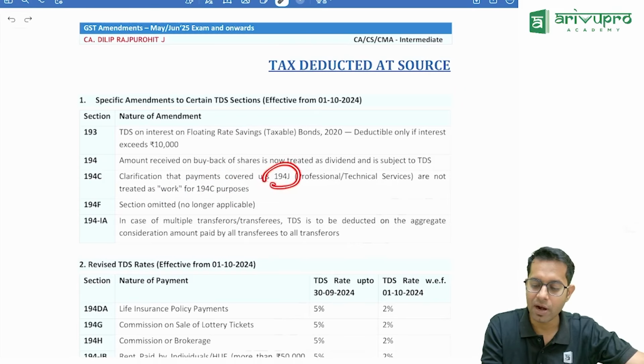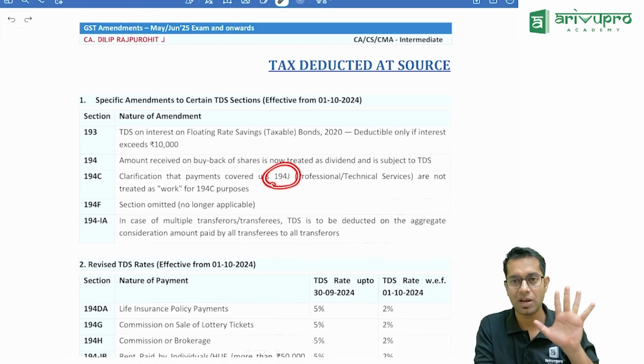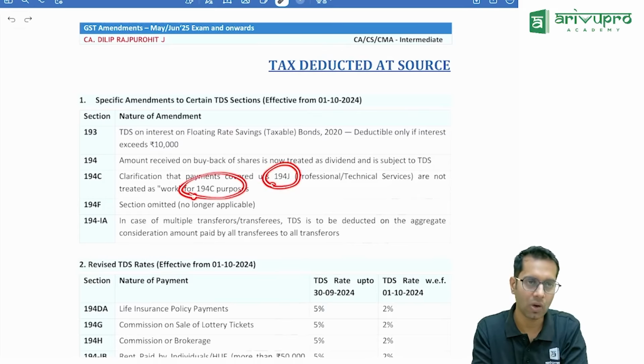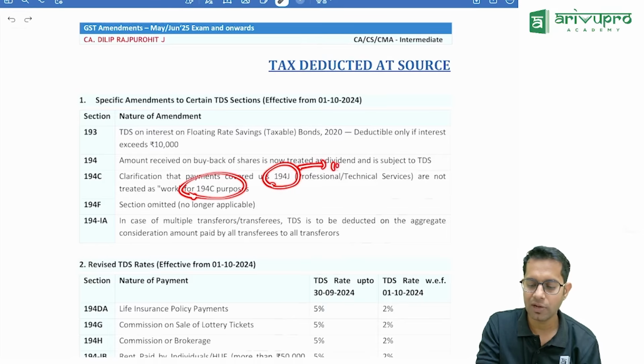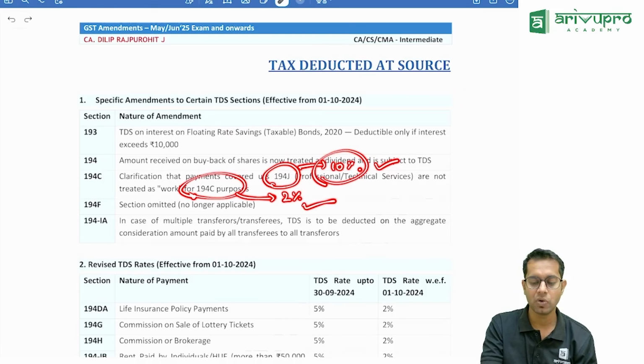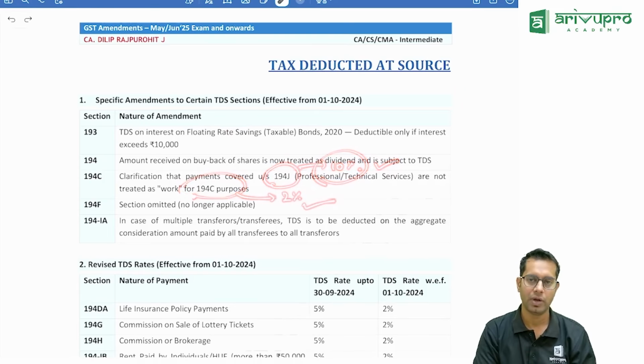Whatever is covered under 194J, 5 items are covered under 194J, they should not be taken under contract. Because under 194J the TDS rate is 10% and under 194C the TDS rate is only 2%. So many people, instead of deducting 10%, want to deduct only 2%. So they will consider under 194C.